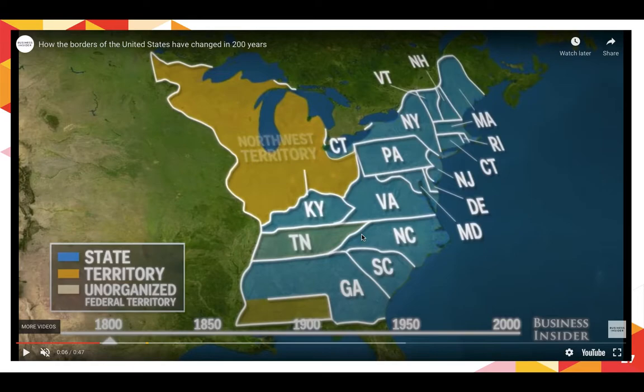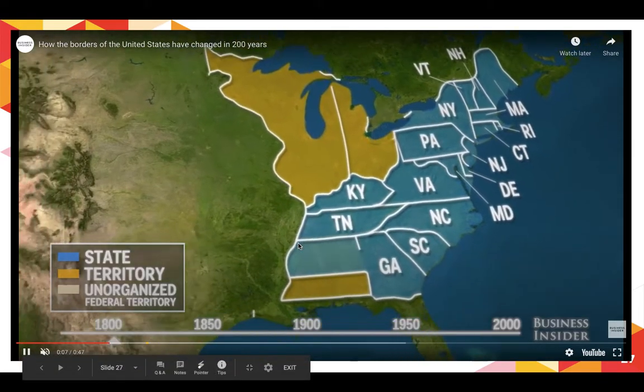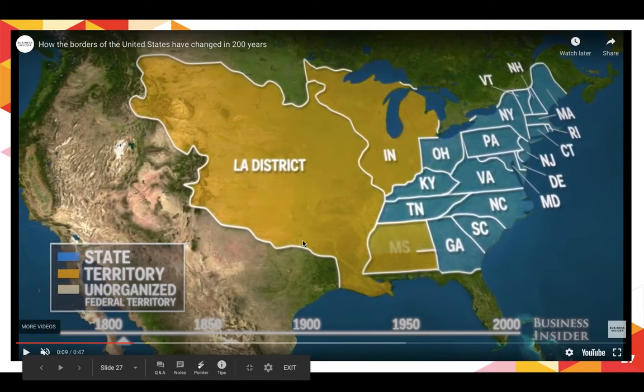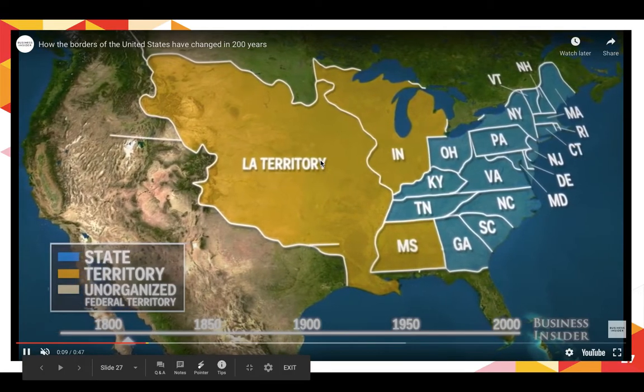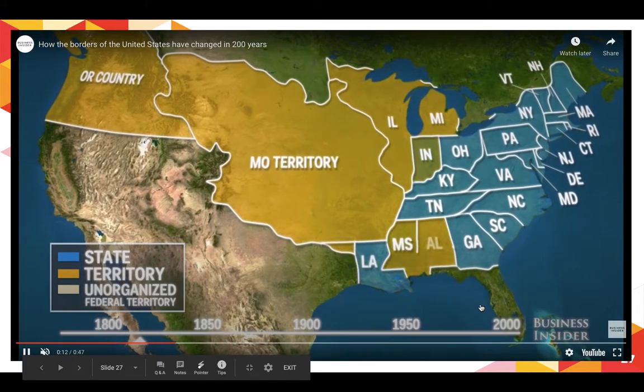You can see some of these states have just begun to form in the middle region of the country here, Kentucky, Tennessee. So as we continue to move westward, you can see Indiana, this giant swath of territory, just after 1800. So this isn't the official state of Indiana yet. But then we get the Louisiana district, this giant portion of land that covers much of the central region of the United States. So moving along, let me close that.